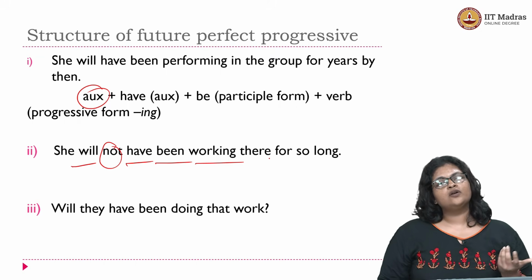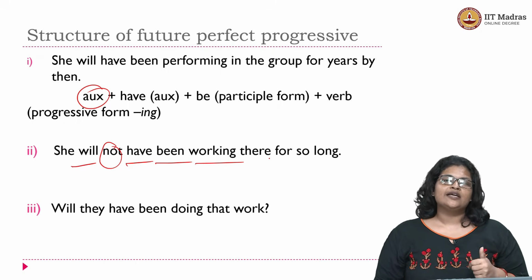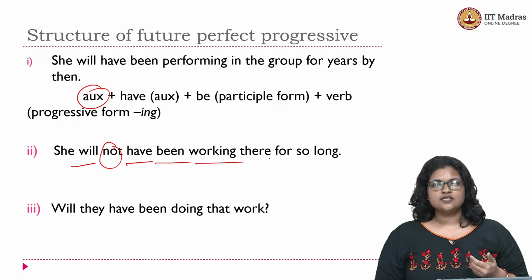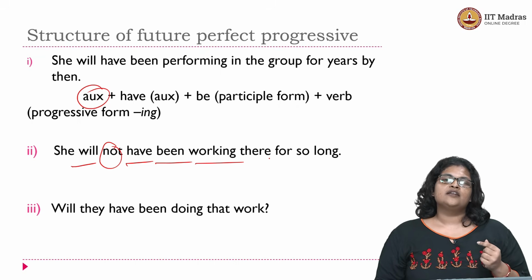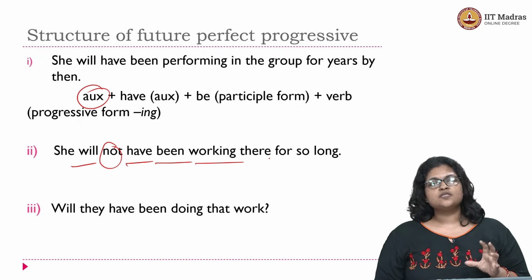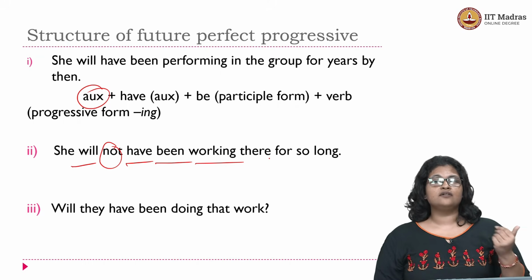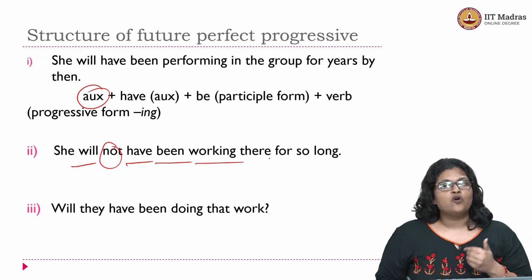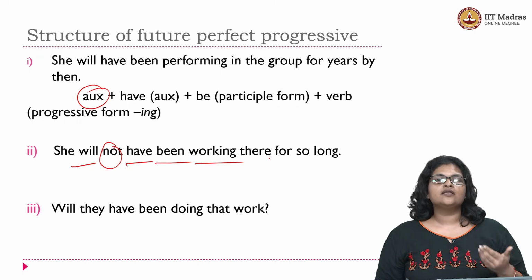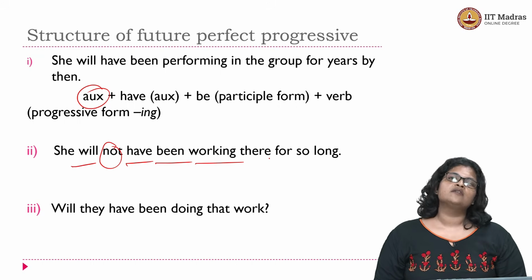So this is all about the future time reference, the various forms of expressing the future time in English and the meanings that these forms can generate. One needs to be very careful with how we use these forms and in what meaning we use them. Sometimes the form that you use can be the same, however, the meaning generated for the same form can be different, like we saw in the case of the progressive aspect marker and the future perfect progressive marker. So the form remains the same, however, the meaning that can be produced could be slightly different from each other. So keep this in mind while you are working with the tense forms.